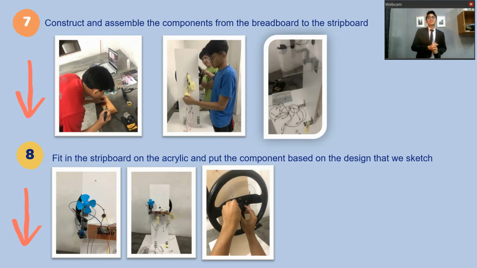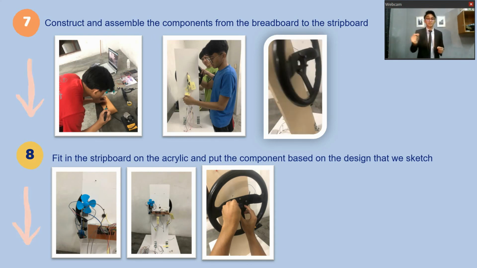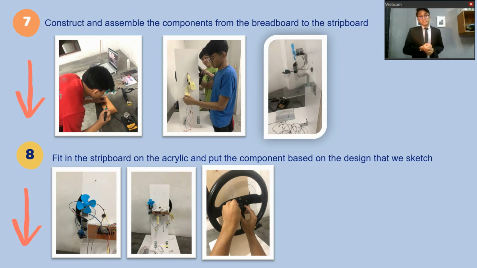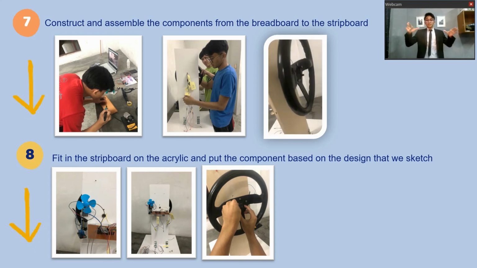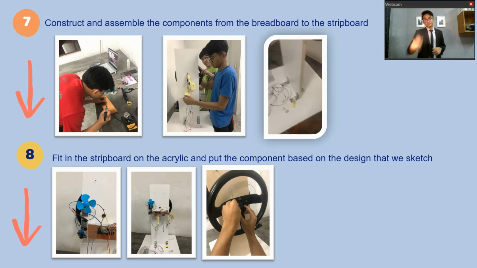Then we construct and assemble the components from the breadboard to the strip board, using solder to solder all the components onto the strip board. Then we fit the strip board onto the acrylic that we made earlier, and we put the components based on the design that we sketched earlier.